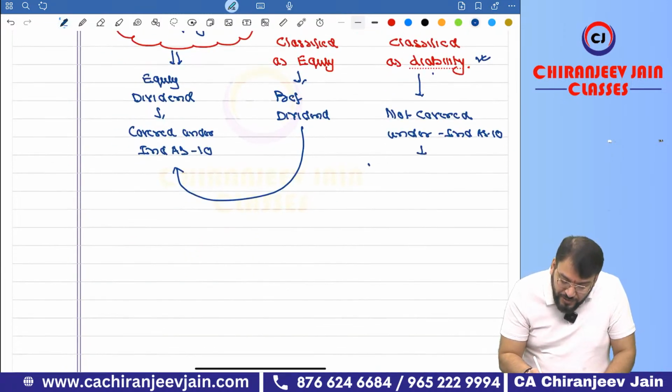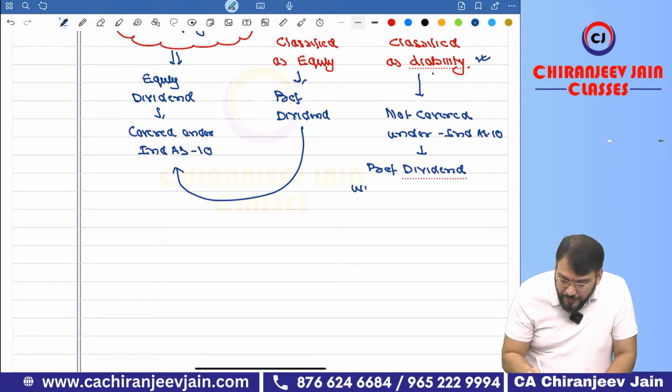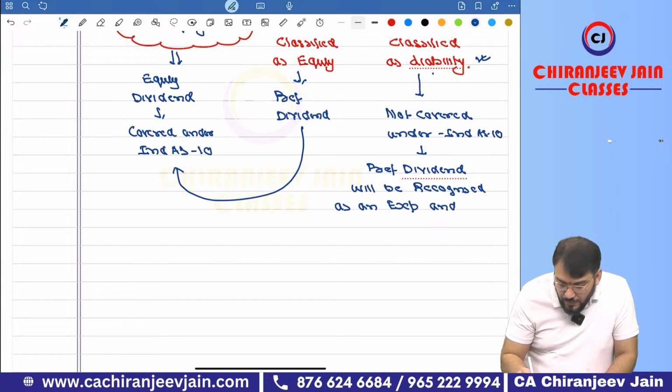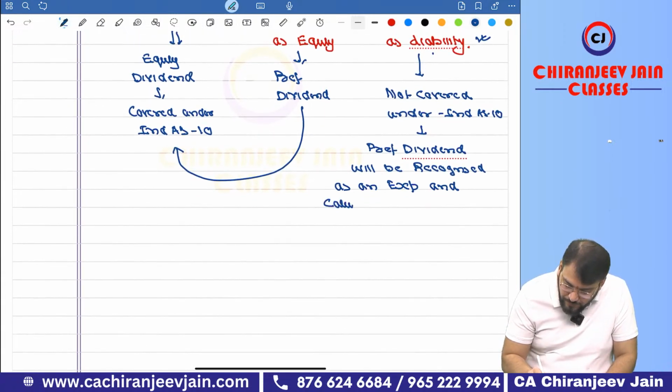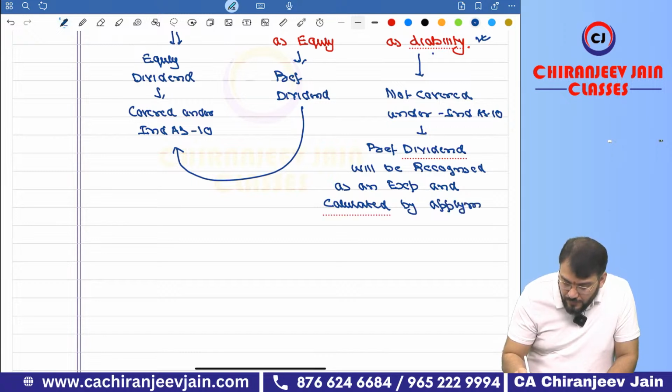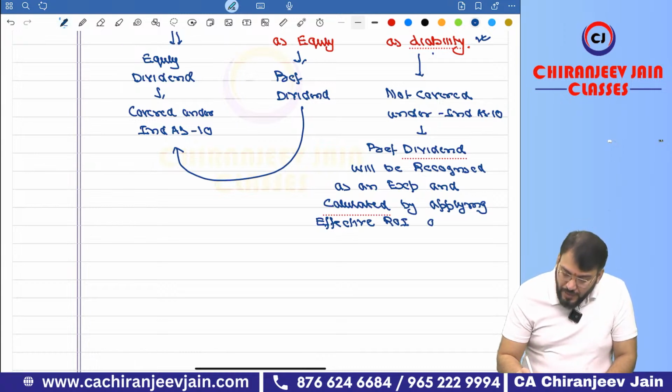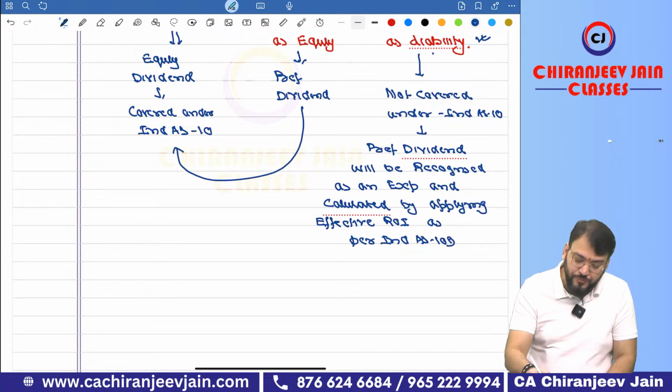So this preference dividend, just write down this point, will be recognized as an expense and calculated by applying effective rate of interest as per Ind AS 109, coming soon.